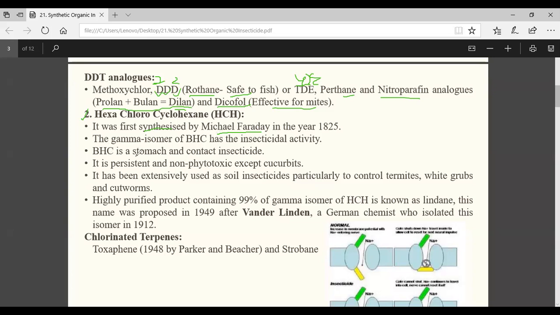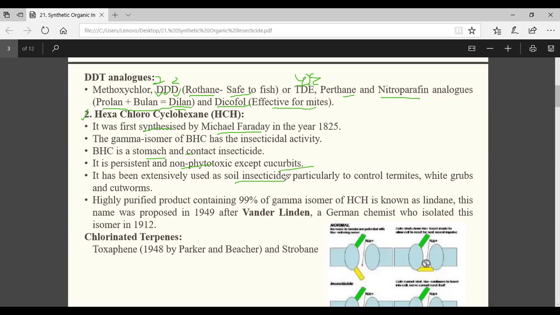Just like DDT, this BHC is also a stomach and contact poison. Same, non-phytotoxic except to cucurbits. These are effective against soil inhabiting insects. For example, the Gamaxin we are using. Do you know what is Gamaxin? I think everybody knows Gamaxin. For which insect are we using it at home?